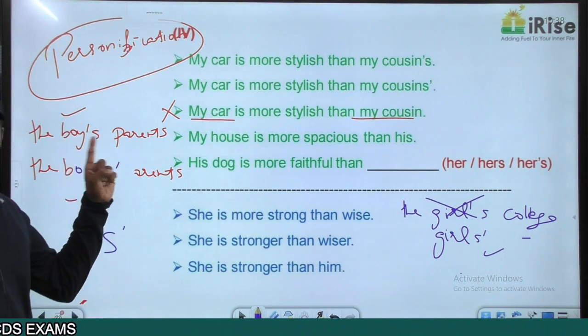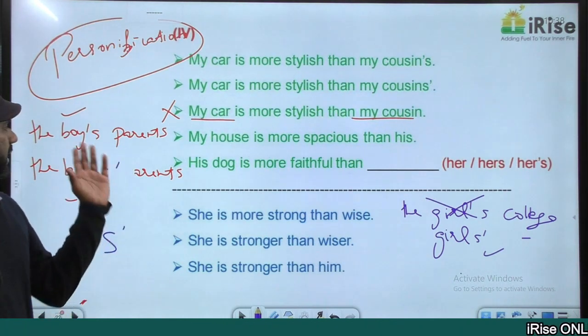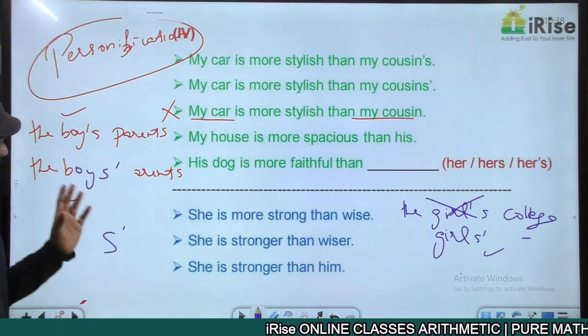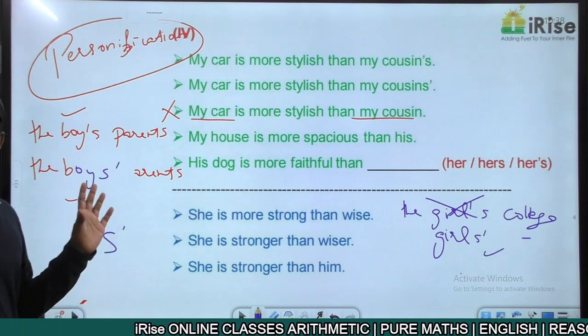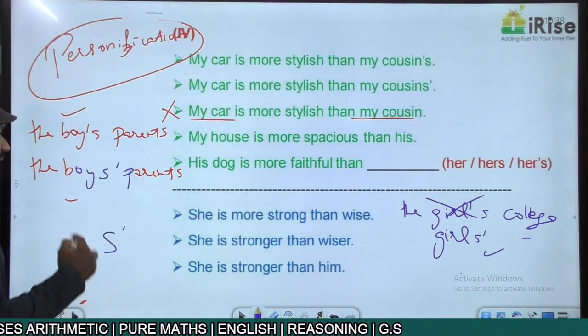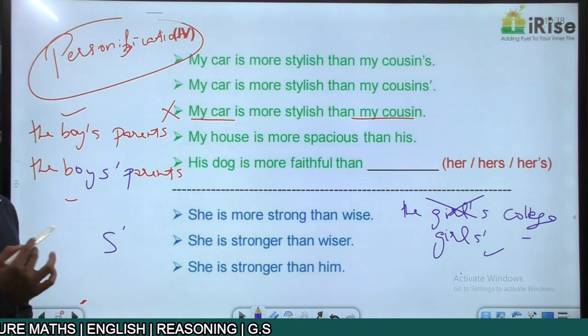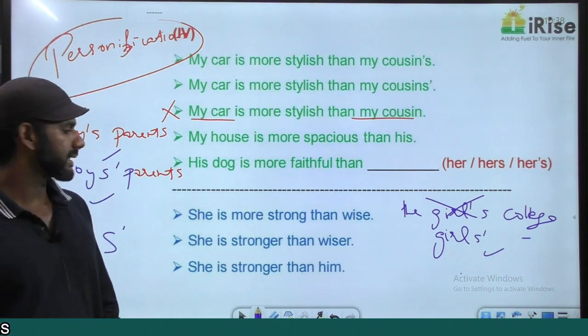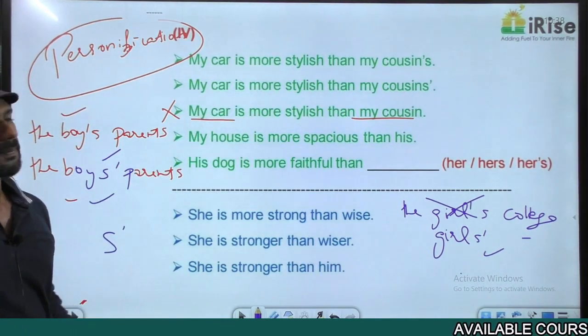In the first case, apostrophe S, I repeat because I wrote it wrong. In the first case, boy's parents means the parents belong to one boy. In the second case, boys' parents means the parents belong to more than one boy. The meanings are completely fine. Both are correct, but different meanings actually. Right.